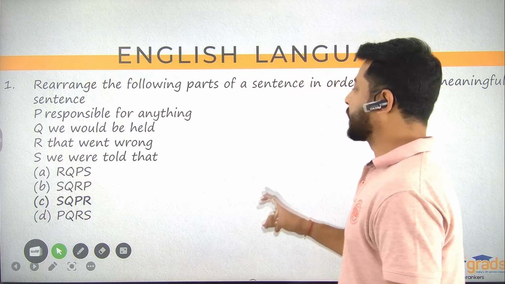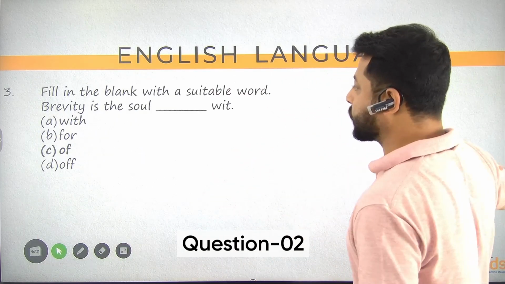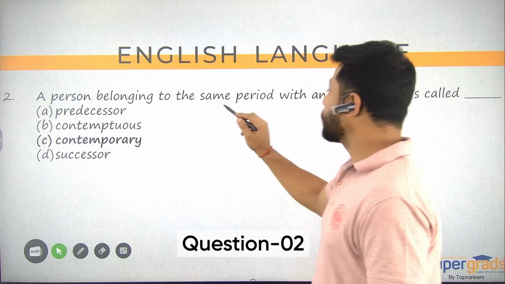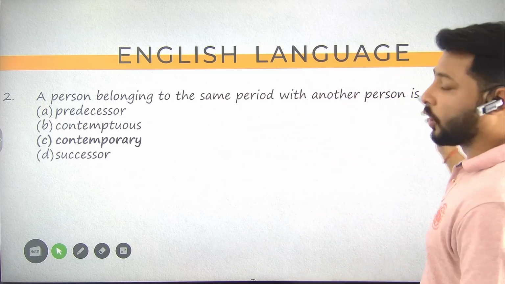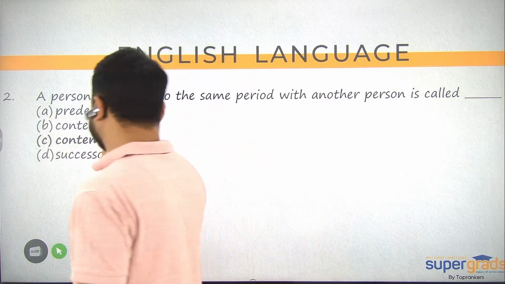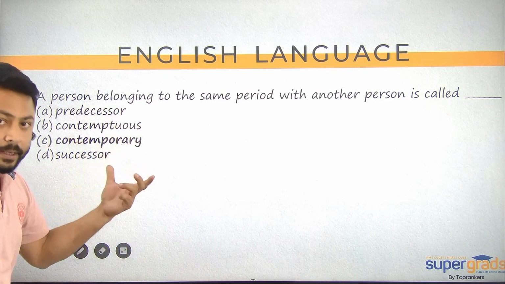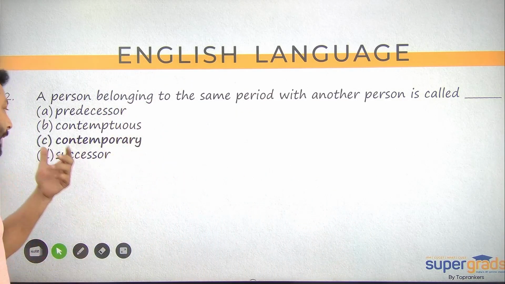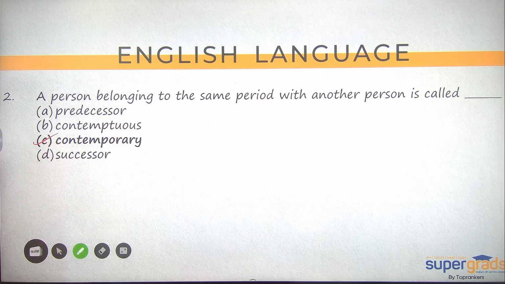Moving further to the next question. So question number two here. A person belonging to the same period with another person is called. So two people coexisting at the same time. The word here is contemporary. Contemporary matlab existing at the same time. So the correct answer option is straight away C.